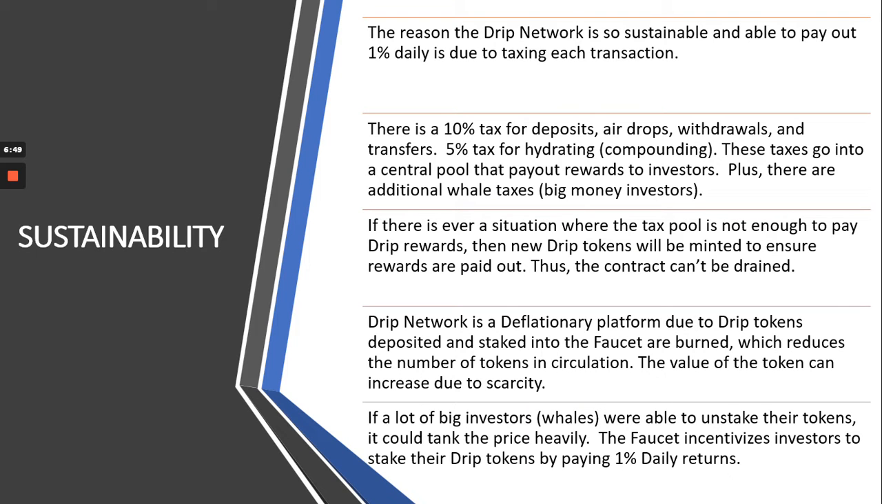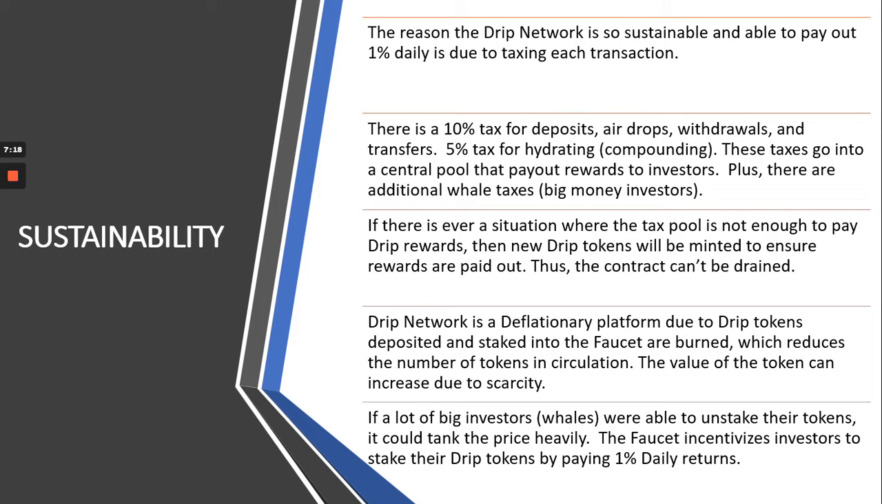Sustainability. We all want to know about sustainability. Is this project sustainable? So the reason Drip Network is so sustainable and able to pay out 1% daily is due to taxing each transaction. There is a 10% tax for deposits, airdrops, withdrawals, and transfers. There's a 5% tax for hydrating, which also means compounding or recompounding. These taxes go into a central pool that pays out rewards to investors. Plus, there are additional whale taxes, as I mentioned earlier, which whales are big money investors.